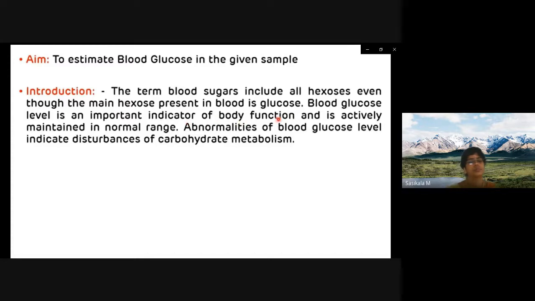Blood glucose is an important indicator of the body function. It is maintained in the normal range by various hormones. Two main hormones which regulate the blood glucose level are